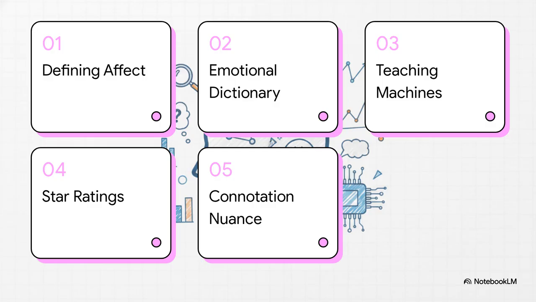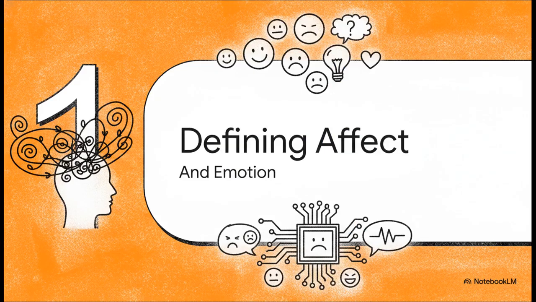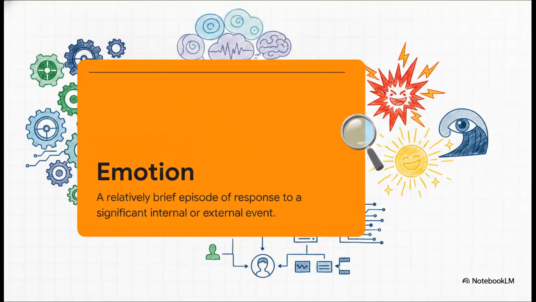We'll be tackling 5 key areas: defining affect and emotion, the emotional dictionary, teaching machines to feel, learning from star ratings, and finally, the nuance of connotation. Let's jump right into Section 1, defining affect and emotion. So before we can even begin to teach a machine to recognize feelings in text, we kind of have to figure out what feelings actually are, which is surprisingly tough to pin down.